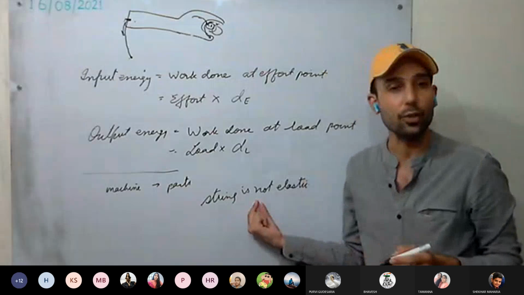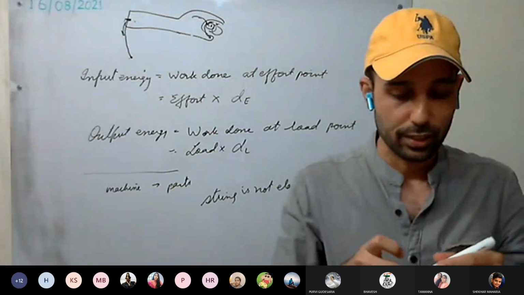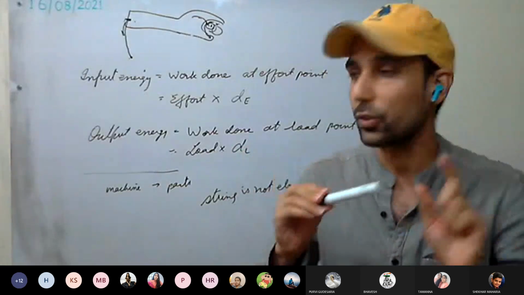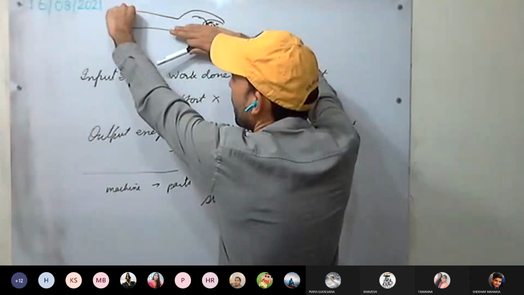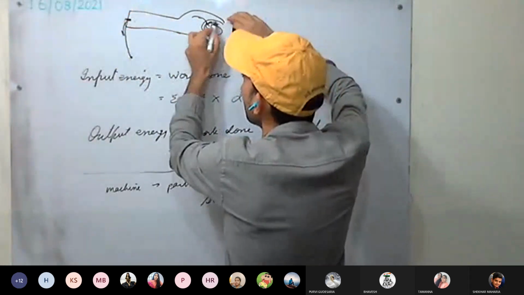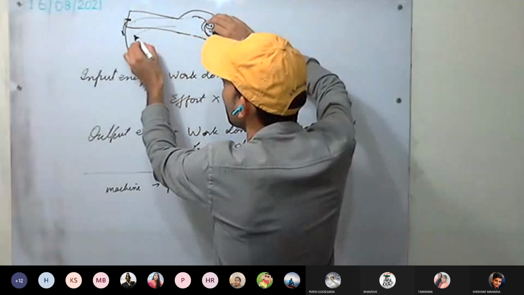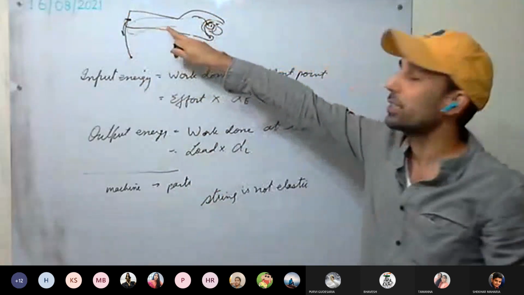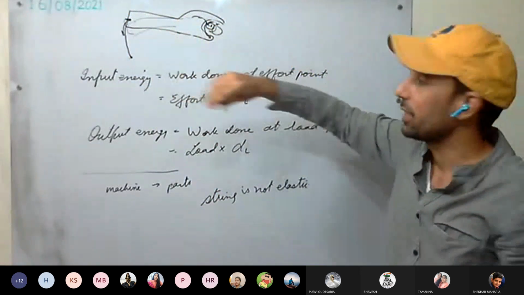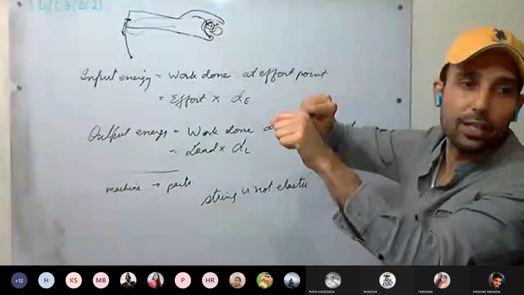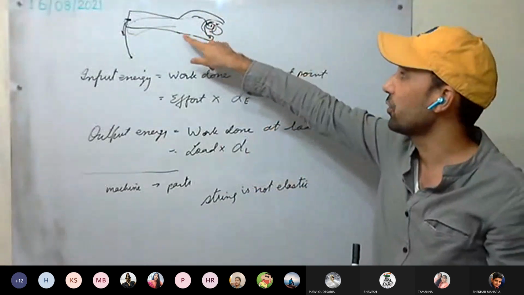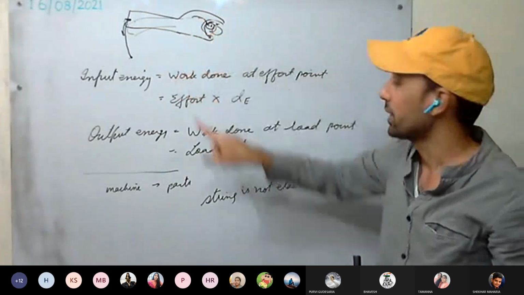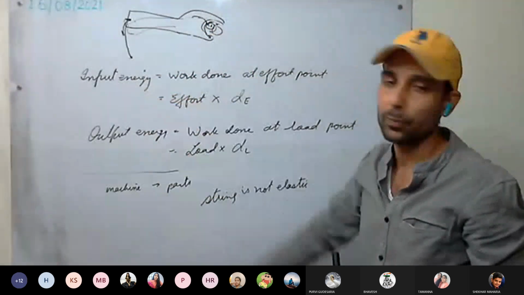It means the string is not able to resist the change. Whenever we are applying the effort, see what happens. For example, consider this pen. As I am applying effort, it may happen that it bends slightly. It means this spanner is not very elastic. There is a slight bend, so that energy won't be available at the load end. That is why output energy will be less than input energy.